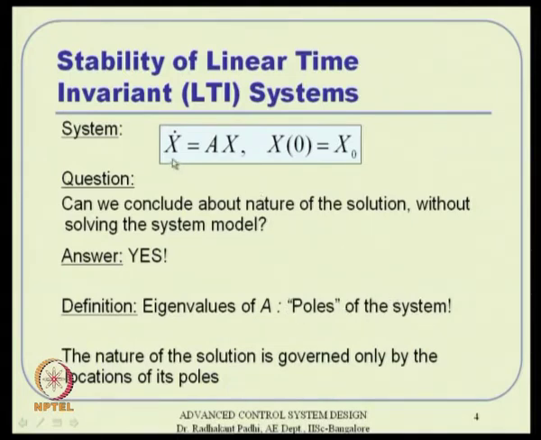If you take this input output relationship and do this Laplace transform, converting from state space to transfer function, then you see that the determinant of sI minus A will come in the denominator. Okay. So, that is how these poles will be defined. So, eigenvalues of A are nothing but poles of the system, and the nature of the solution is primarily governed by the location of the poles. We will see how it is there.